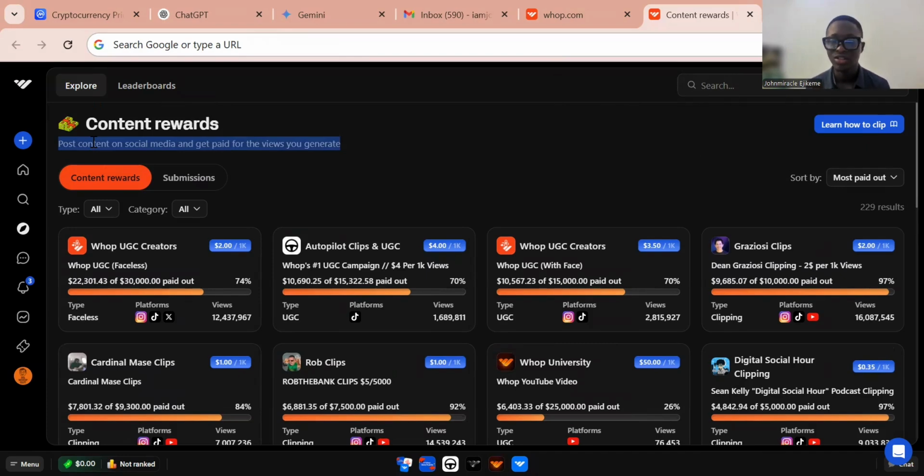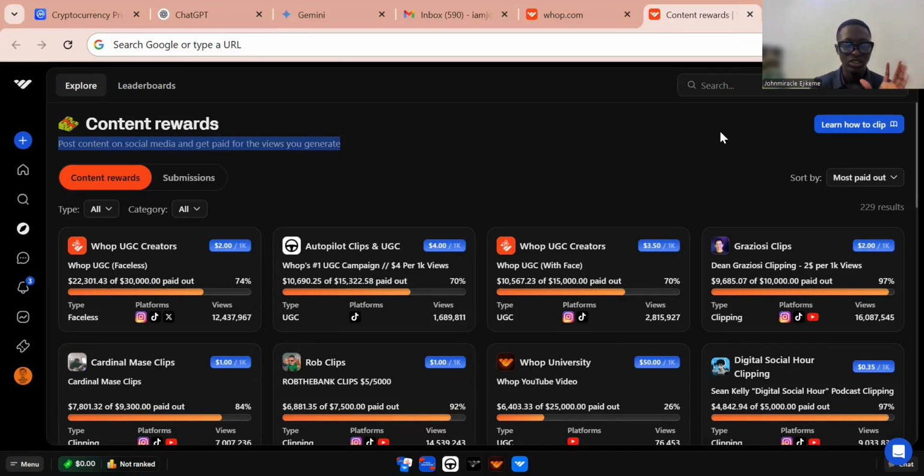You can create UGC content, which means the one where you have to show your face. UGC means user generated content. So you show your face to create the content following the guideline that is made by that particular Whop creator. And there's the faceless one where you don't have to show your face to make the content, but you still follow the guideline by the particular Whop creator.